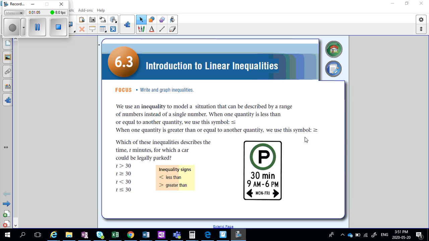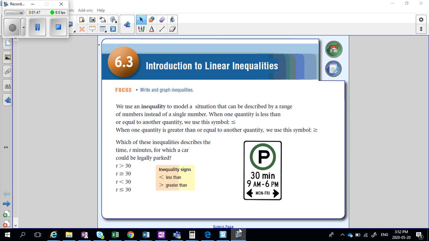If we look at the introductory page here, we look at this parking sign. We see signs like this all the time. It says, okay, yes, you can park, but only for 30 minutes. Okay, so that means if I parked for 10 minutes, that would be okay. If I parked for 15 minutes, no problem. Park for 25 minutes, I'm good. I park for 30 minutes, that's okay. But as soon as I go over 30 minutes, I could get in trouble. I could get a ticket. So 31 minutes is not okay. That's not an acceptable amount. What if I park for 35 minutes or 40 minutes or an hour? That's too much. So that does not satisfy that rule.